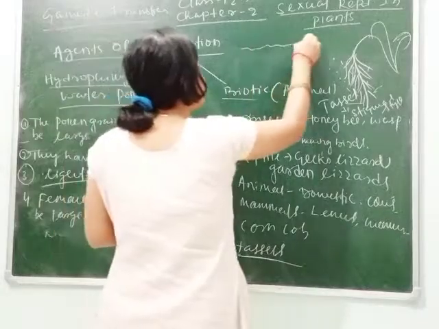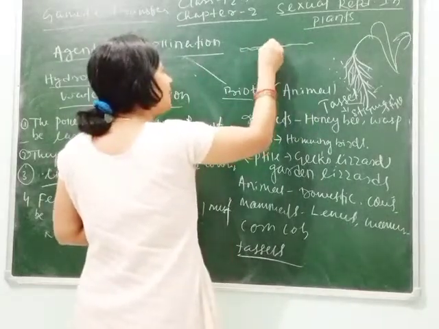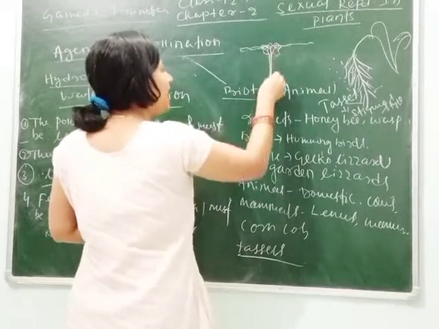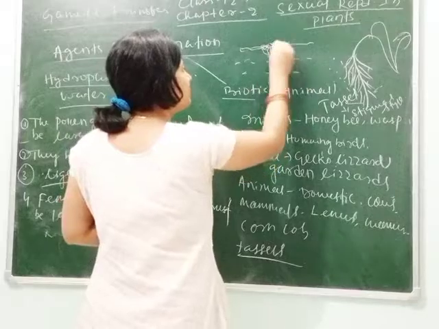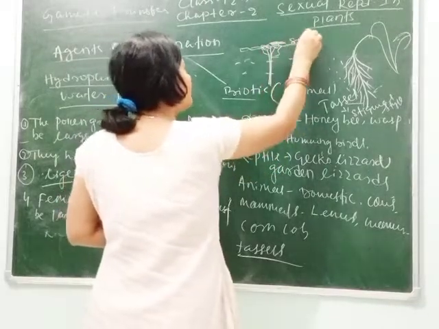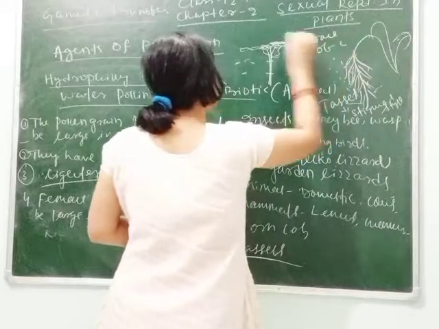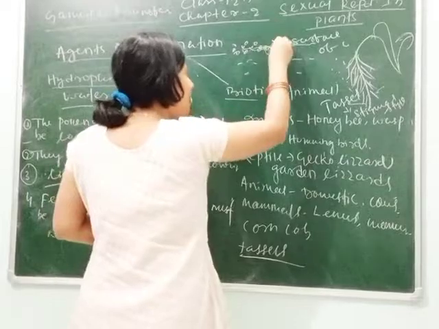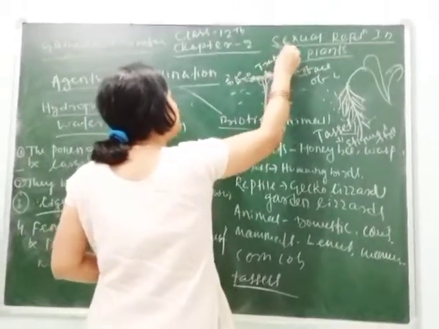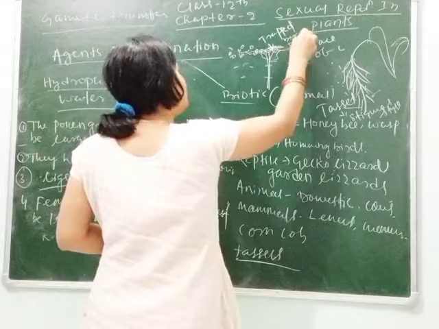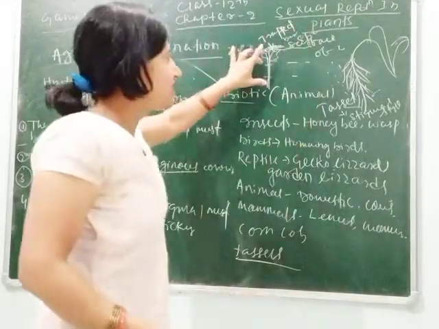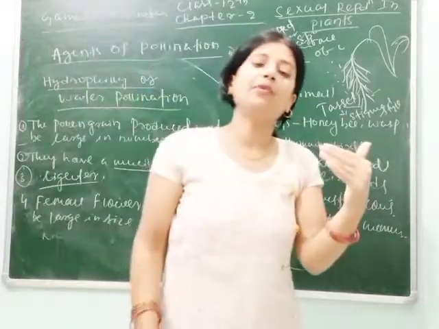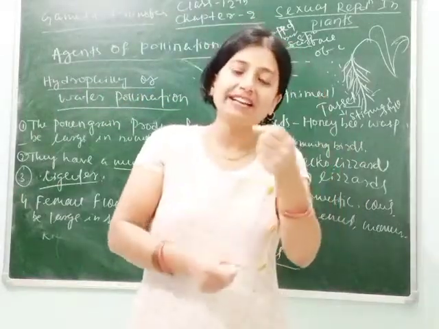Suppose, for example, this is water. You can see this is water. This is a flower. This is the stigma. It has a long stalk that is dipped in water, but the stigma lies on the surface of water. So when the pollen grains come through the water current, then what happens? They are trapped by the stigma. You can see how pollination occurs. This type of pollination we can see in Vallisneria. The important point is the stalk is long and slender.